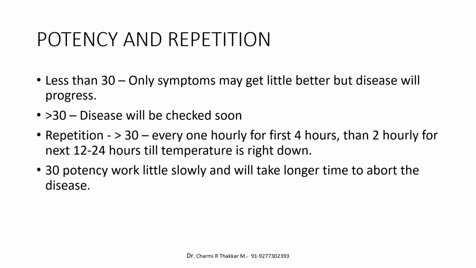Mostly he goes for 1M, 10M, CM, and in the first 4 hours he advised to give the medicine 1 hourly, then 2 hourly for the next 12 to 24 hours till the temperature is right down, and then we can discontinue the medicine.